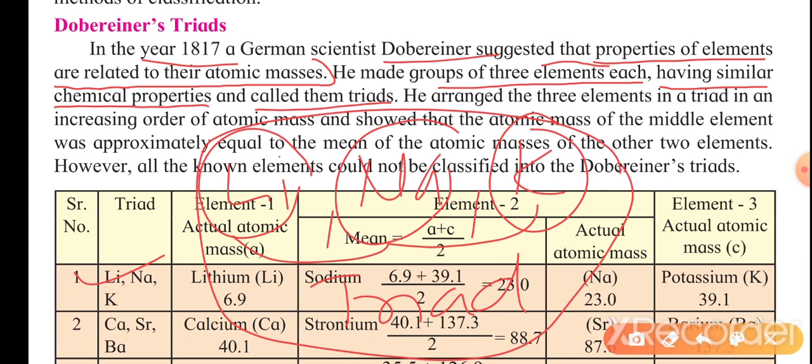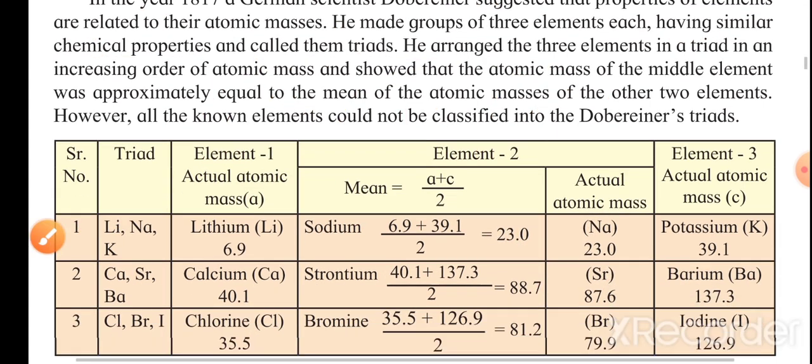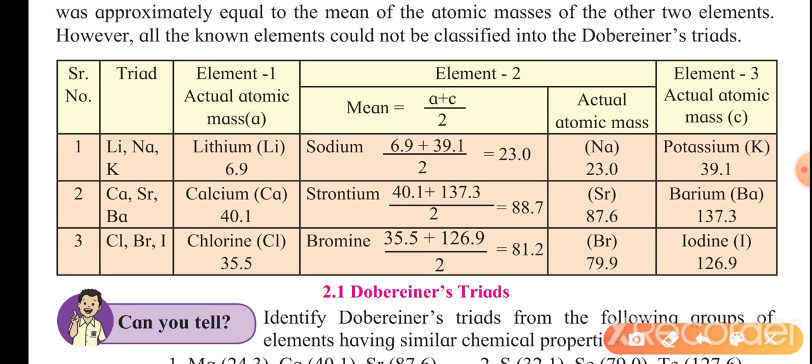Lithium, sodium, and potassium. The second group is calcium, barium, and strontium, where Sr is for strontium. The last group is chlorine, bromine, and iodine.